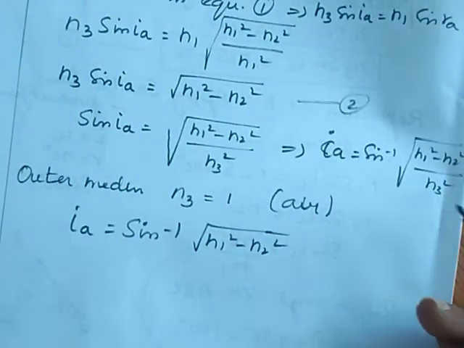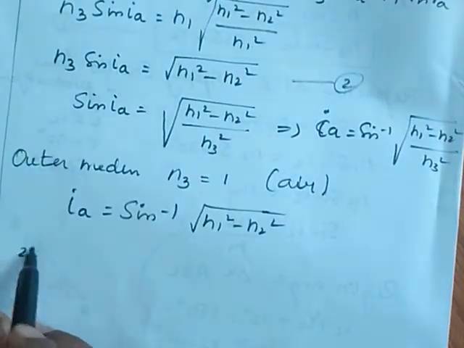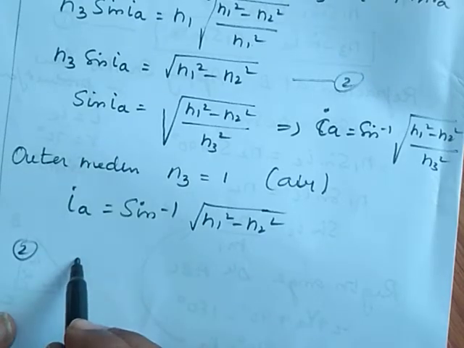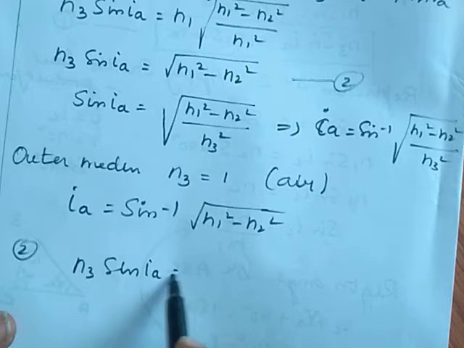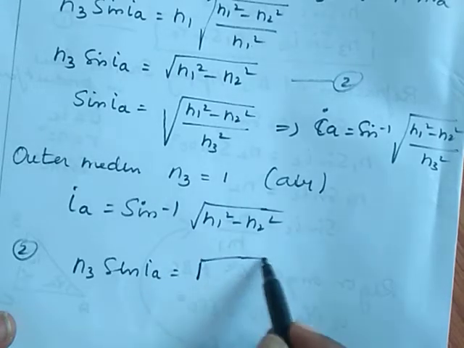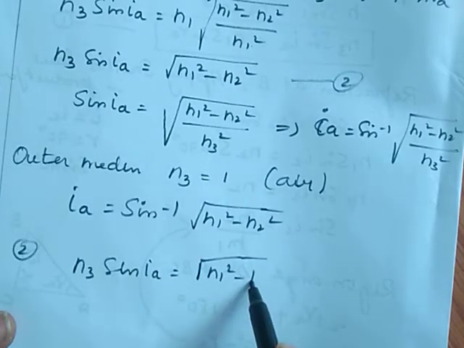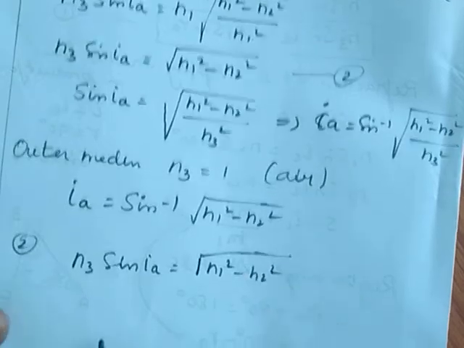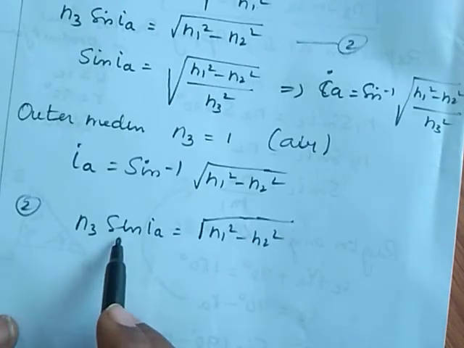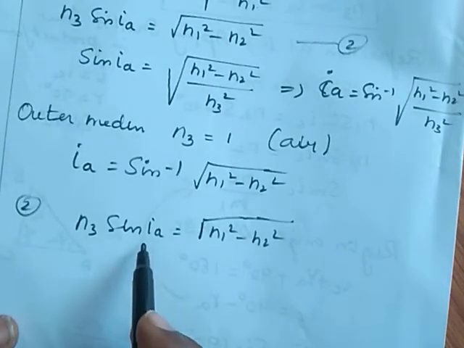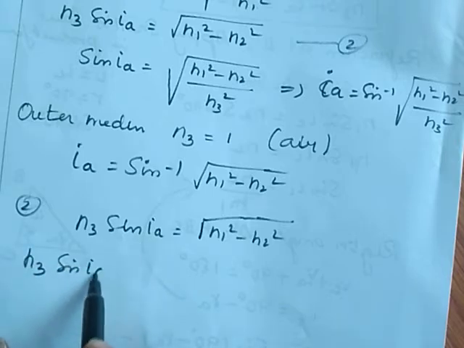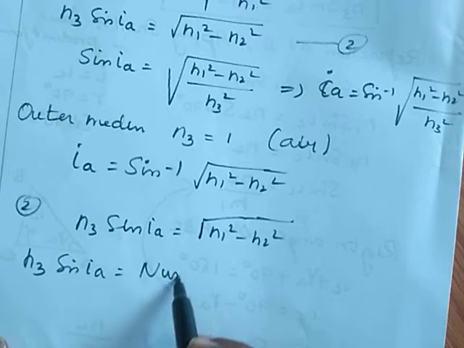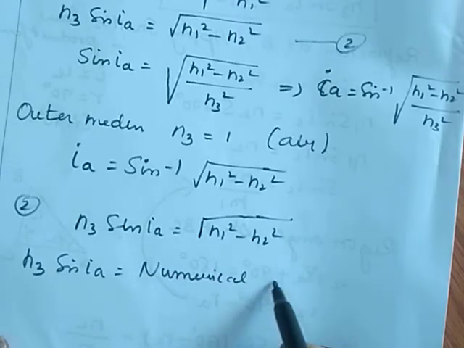Then we can write this equation. Consider this one as equation 2. Equation 2 can be written as n3 sin IA is equal to root of n1 square minus n2 square. Here n3 sin IA, that is known as numerical aperture.